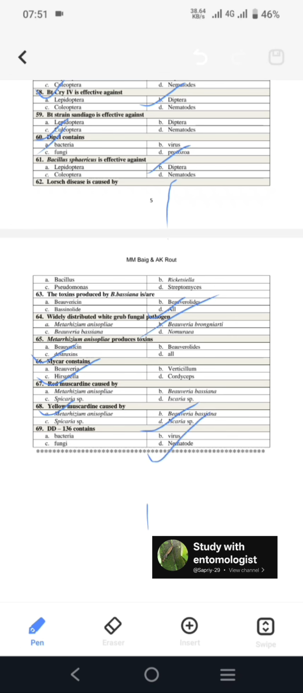So with these 69 questions, these are the most important expected questions from biological control. I hope you are all finding these very helpful.